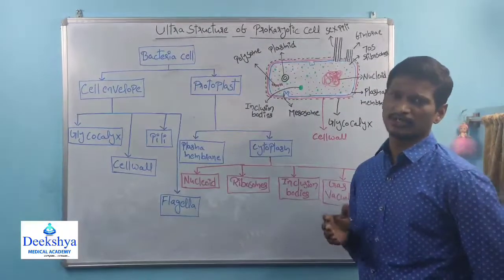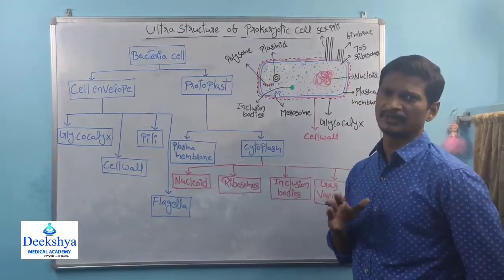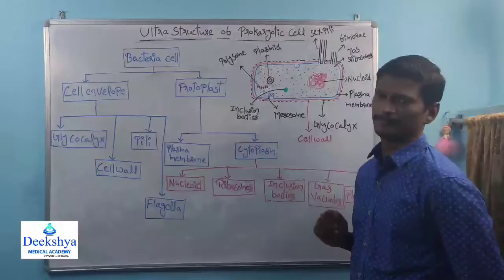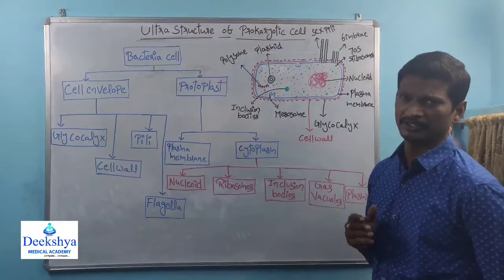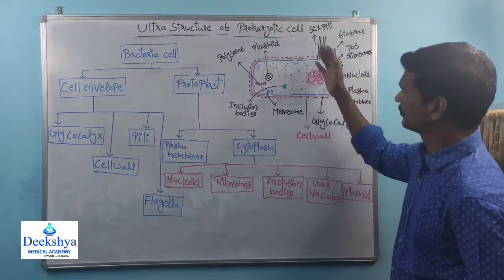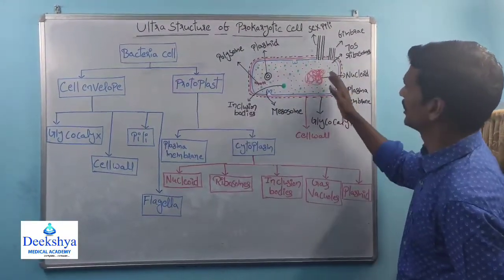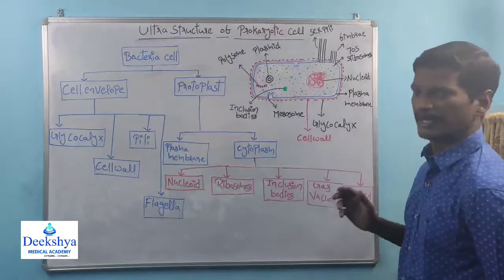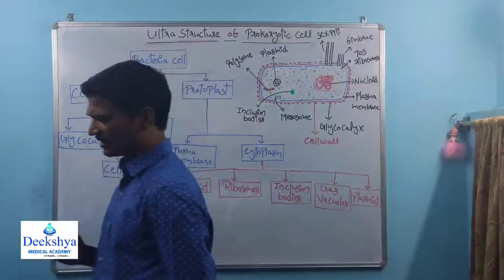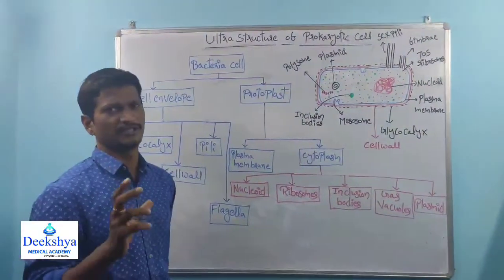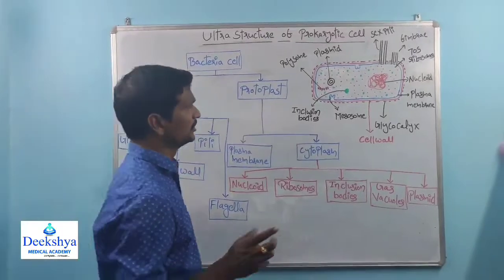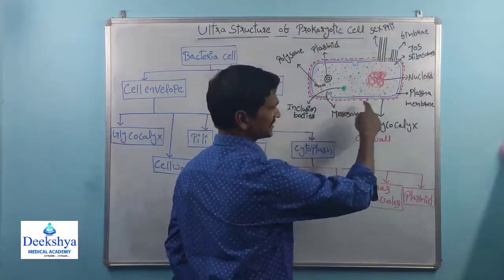The first identified living cell is the bacteria. Right? Anton van Leeuwenhoek did the research. So this is one of the prokaryotic cells. A prokaryotic cell is nothing but bacteria here. Within bacteria, different parts are present. So this is one of the bacteria structures.